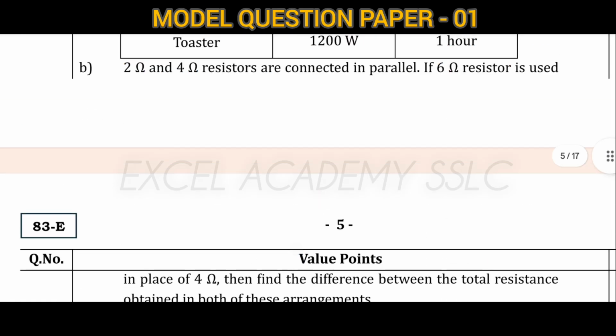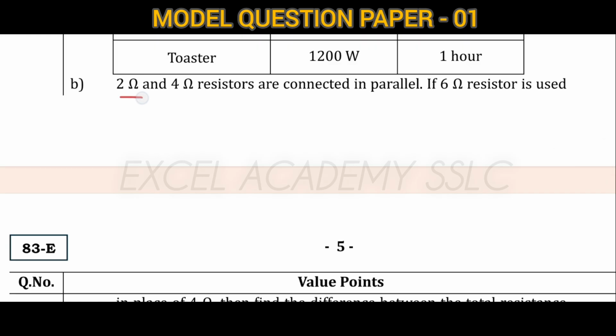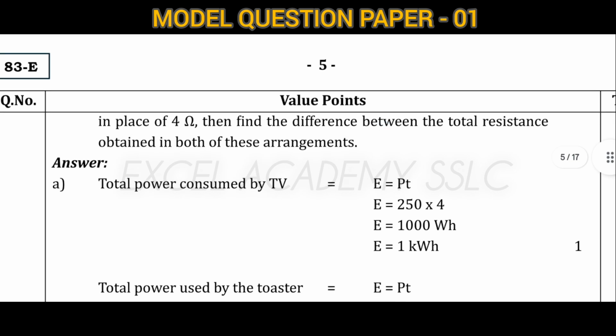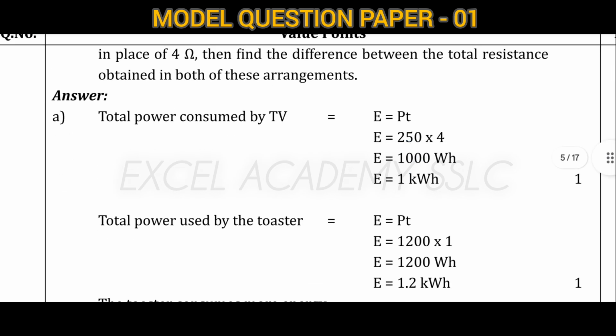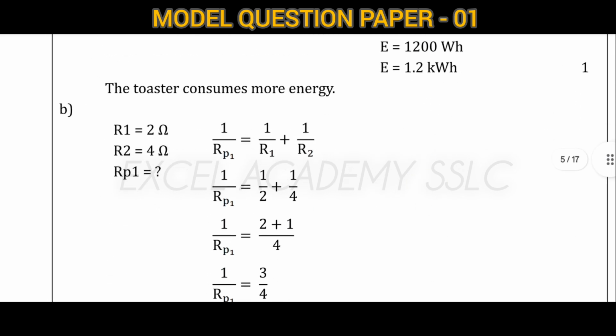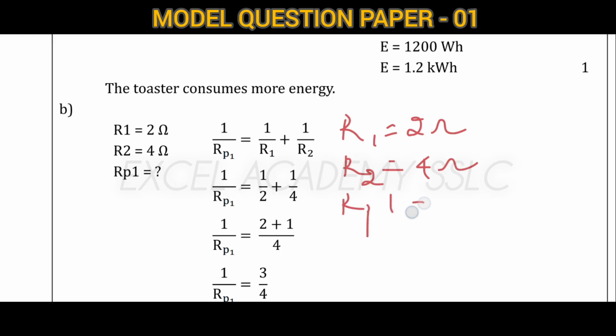Next question: 2 ohm and 4 ohm resistors are connected in parallel. If a 6 ohm resistor is used in place of 4 ohm, then find the difference between the total resistance. They gave R1 is equal to 2 ohm, R2 is equal to 4 ohm, then RP1 is equal to question mark. 1 by RP1 is 1 by R1 plus 1 by R2, that is 1 by 2 plus 1 by 4.